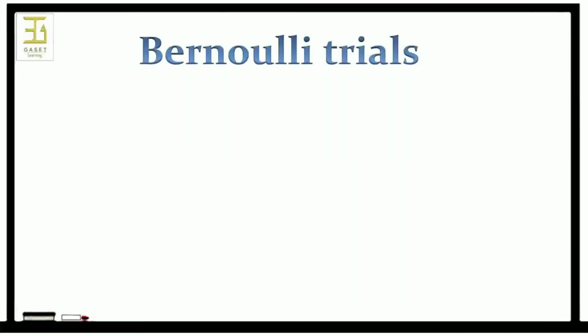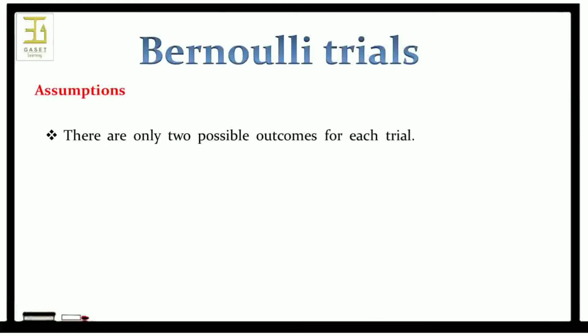They are all composed of a series of trials which we refer to as Bernoulli trials, and it holds some assumptions. First one is there are only two possible outcomes for each trial, that are arbitrarily called success and failure, without inferring that a success is necessarily desirable.